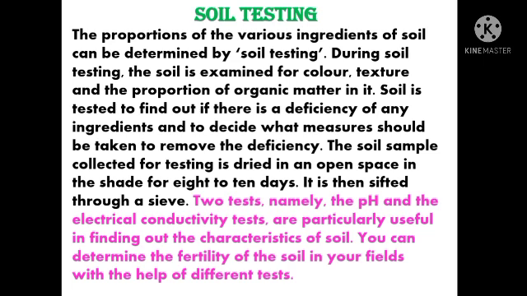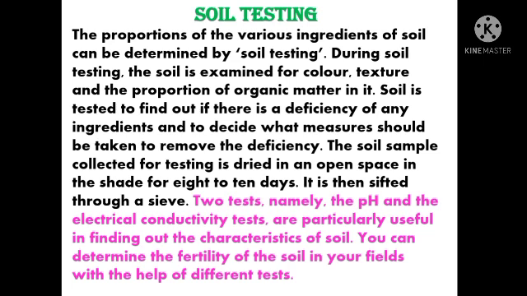The proportions of the various ingredients of soil can be determined by soil testing. During soil testing, the soil is examined for color, texture and the proportion of organic matter in it. Soil is tested to find out if there is a deficiency of any ingredients and to decide what measures should be taken to remove the deficiency. The soil sample collected for testing is dried in an open space in the shade for 8 to 10 days. It is then sifted through a sieve.